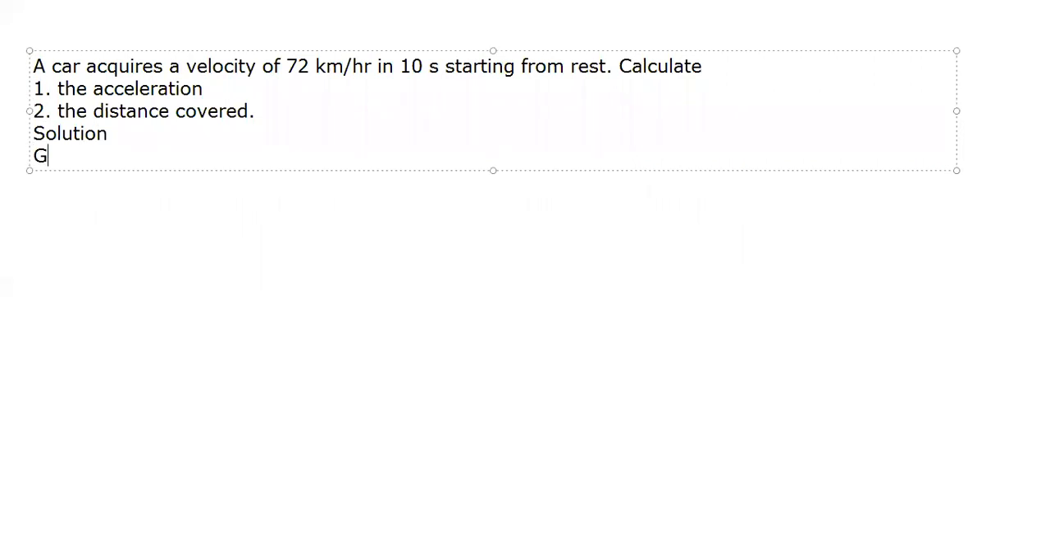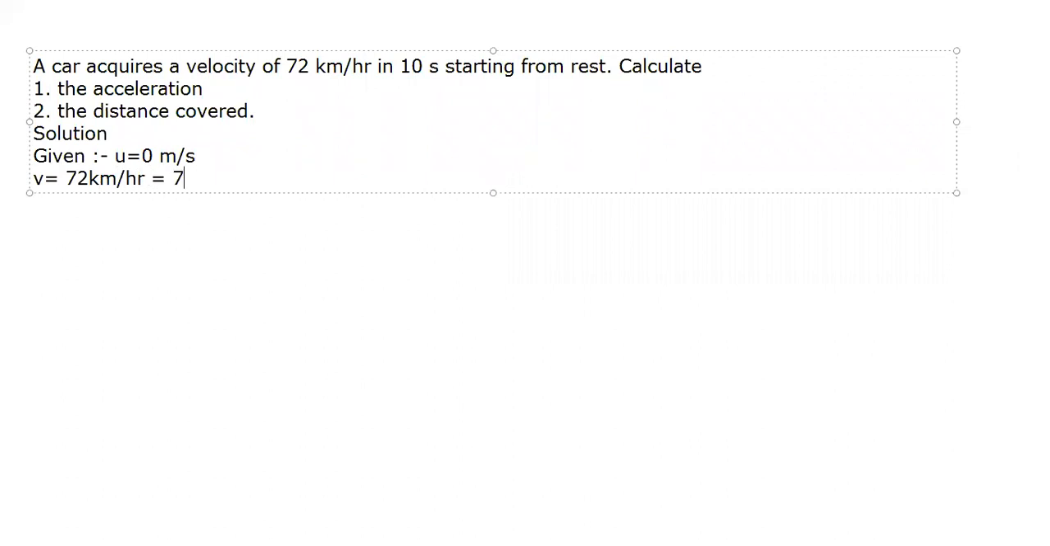Whenever we write the solution, I want all of you to write down the given first, because until your given is clear to you, you will not be able to understand. So respond very quickly in the chat box: what is given? Say what is U. The car acquires a velocity. U stands for initial velocity, so U is 0. Very good. How much is U? 0 meter per second. What is V? V is the final velocity.